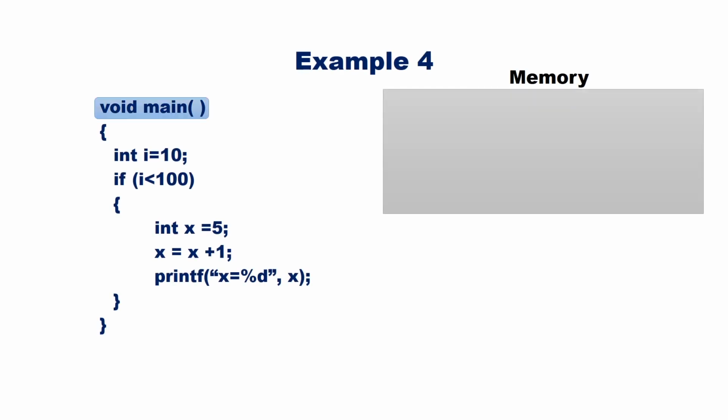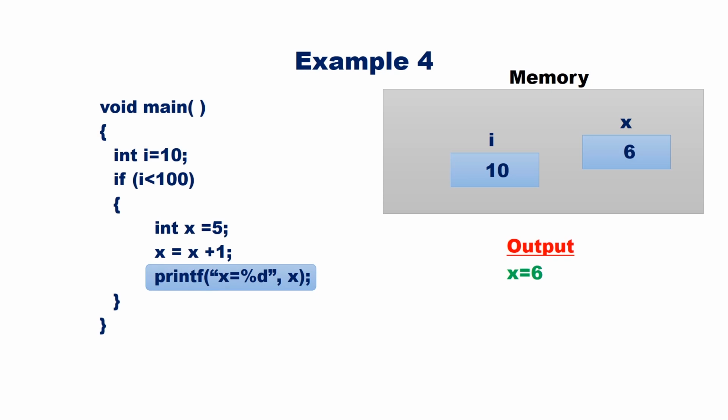In this example, I is an automatic variable with value 10. I less than 100, the condition is true. Go to the if body. X is declared as an automatic variable with value 5. X equal to X plus 1. X now becomes 6. Print X. We will get the output 6.